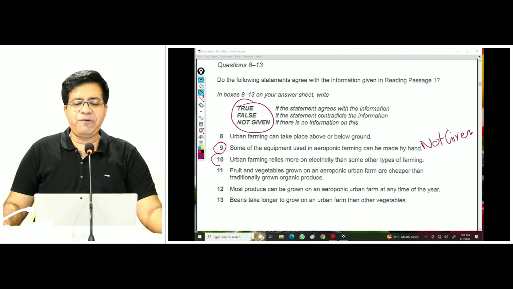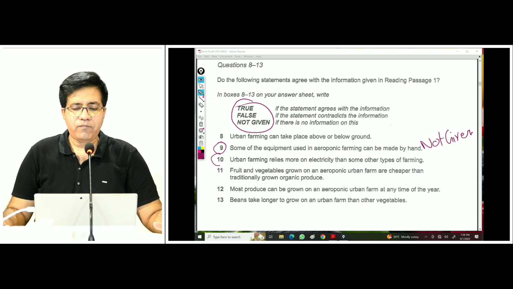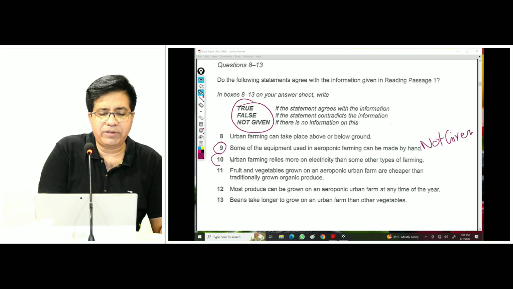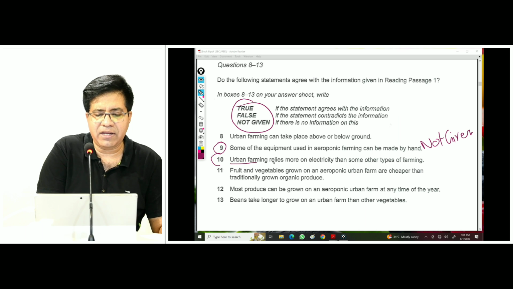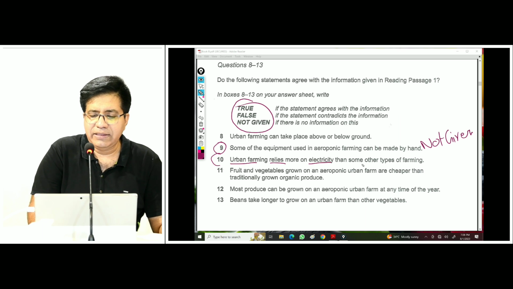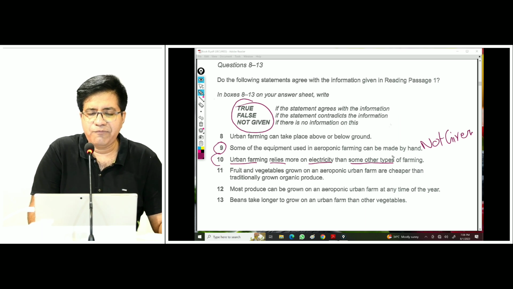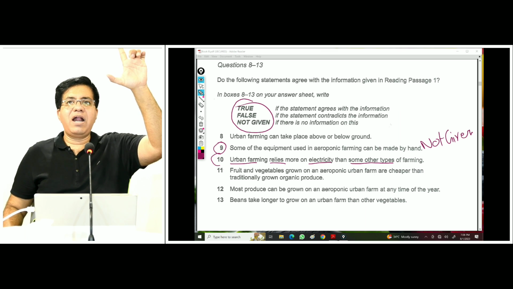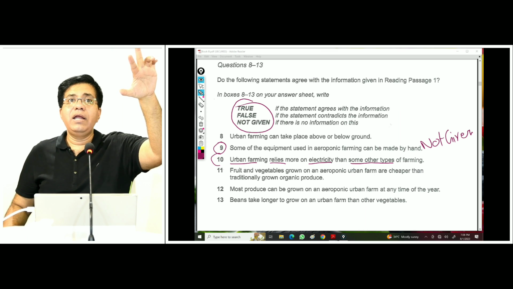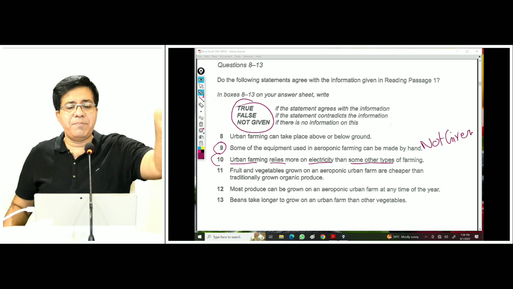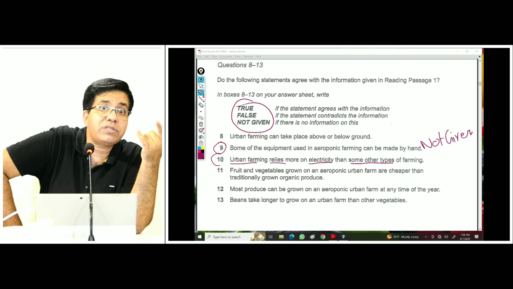Question number 10. Urban farming relies more on electricity. Now this is a comparative structure: urban farming relies more on electricity than some other types of farming. If urban farming relies more, they use the word more.